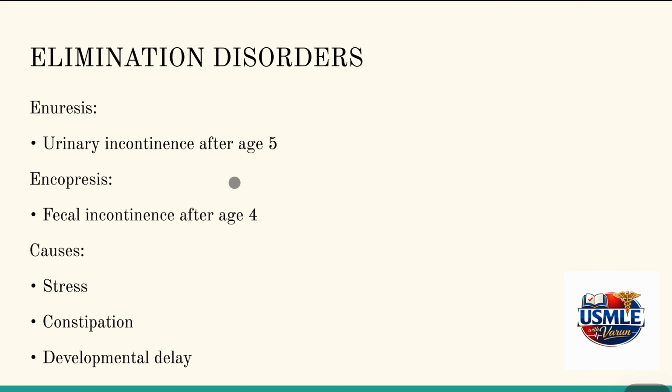Elimination disorders include enuresis after age 5. If there's urinary incontinence after age 5, that can be an elimination disorder. If there's fecal incontinence after age 4, that can be encopresis, which is also an elimination disorder. The causes include stress, which is the most important cause of elimination disorders. After stress, other causes include constipation and developmental delay.